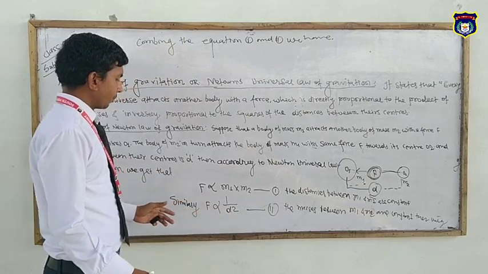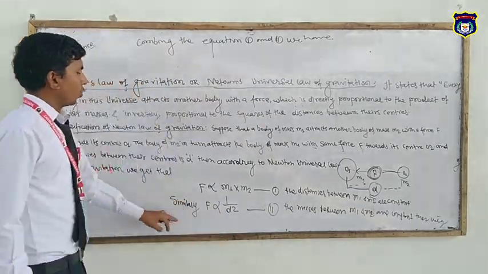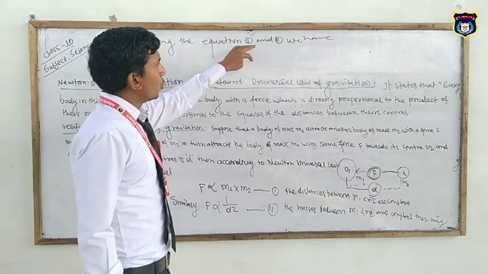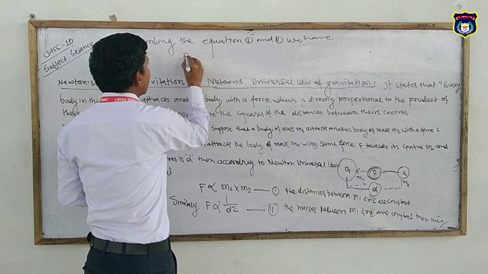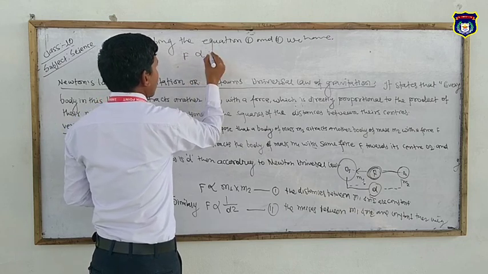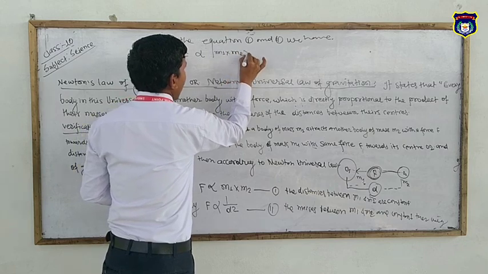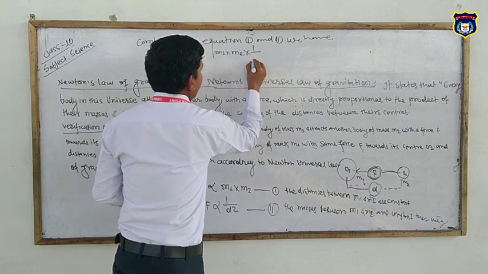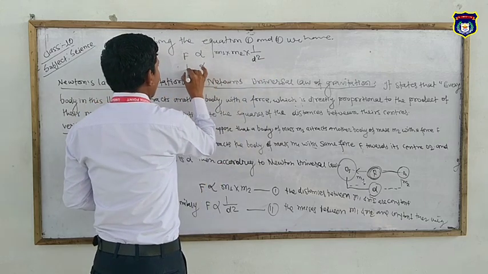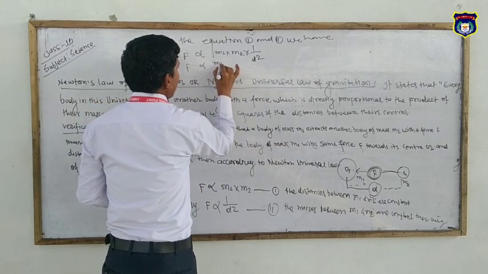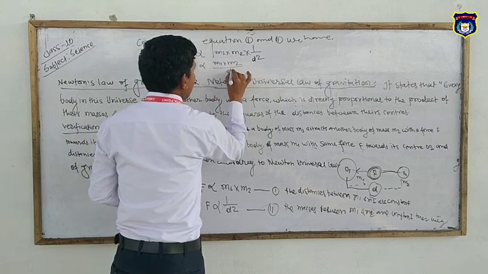In that case, we combine equations 1 and 2. Then we get that F is directly proportional to the product of m1 and m2 and 1 by d square. So F is proportional to m1 into m2 by d square.